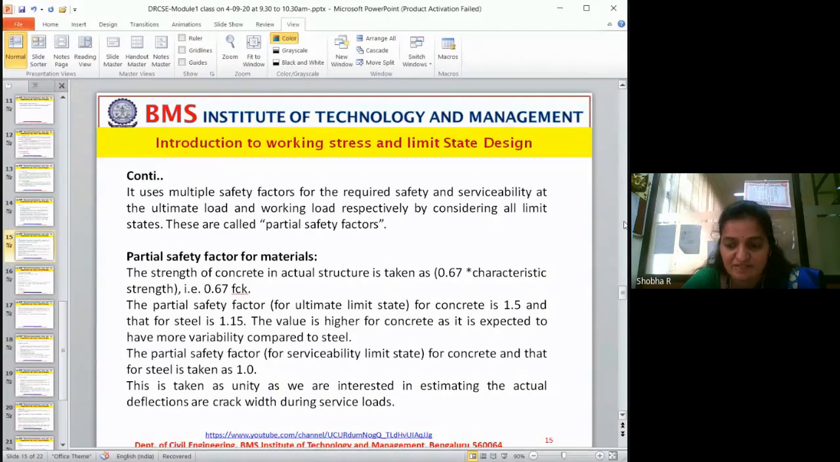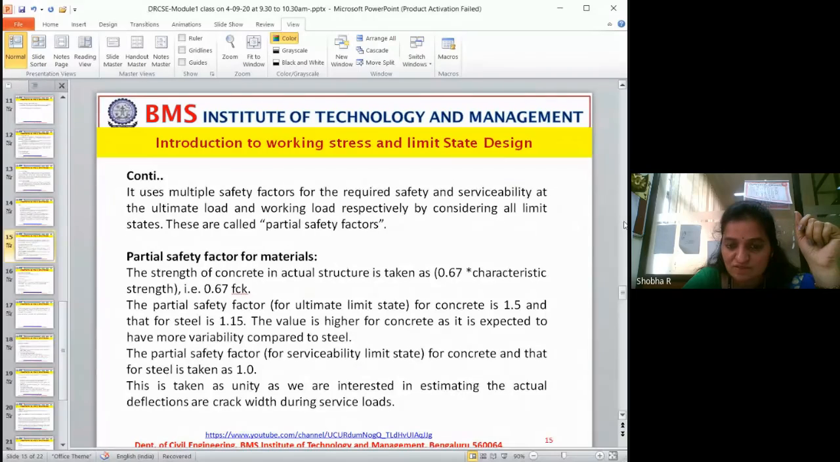Partial safety factor for materials. The strength of concrete in the actual structure is taken as 0.67 times the characteristic strength. Remember this 0.67; we will discuss in the analysis how it varies and how it is considered. It is again along with considering 0.2% of true stress. So many things are there. We will see how it is done.